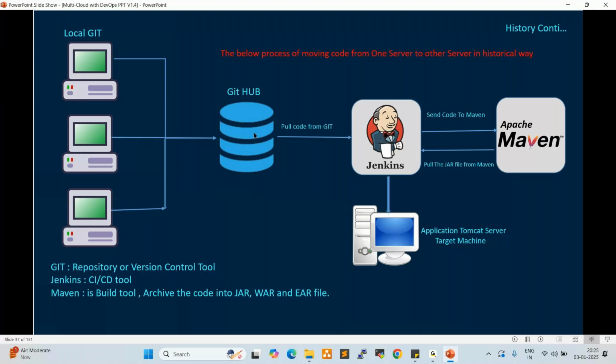So in this flow, our next tool is Jenkins. What is Jenkins? What will Jenkins do? Jenkins is a CI/CD tool. What is CI/CD? Continuous integration, continuous deployment tool, or continuous delivery tool. In DevOps, we have multiple tools. All the tools are individual tools. One tool will not communicate with another tool. That is why we require one mediator, which is Jenkins. Jenkins integrates all the tools and communicates with all the tools by installing plugins. What is a plugin? A plugin is a package, right?